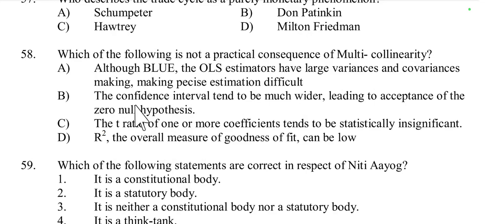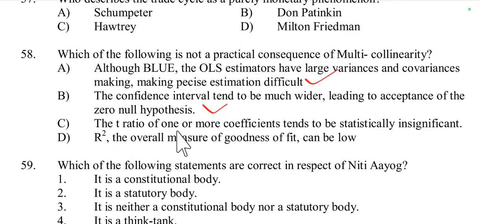So multicollinearity primarily affects the precision and reliability of coefficient estimates, making them less precise and potentially causing issues with hypothesis testing. Although the OLS, ordinary least square, estimators are BLUE, best linear unbiased estimators, they have large variance and covariance, making precise estimation difficult. It is right. Then the confidence intervals tend to be much wider, leading to acceptance of the zero null hypothesis. This is also right according to multicollinearity.